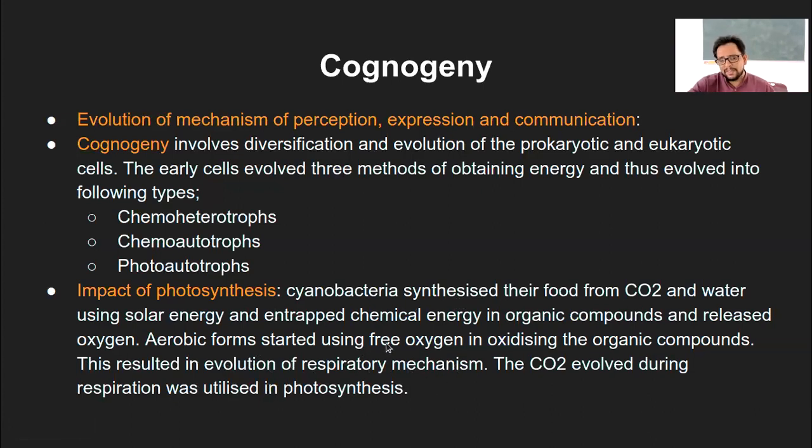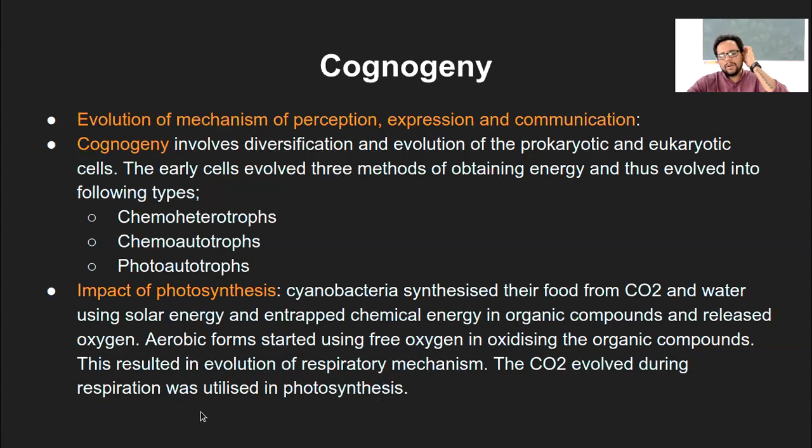Again, that itself is a very huge topic to talk about, but I hope you understand the crux of this slide. So all of this process where the oxygen was liberating, that means the free oxygen level was increasing in the atmosphere. So to adapt to that situation, certain organisms, they developed a respiratory system or respiratory mechanisms.